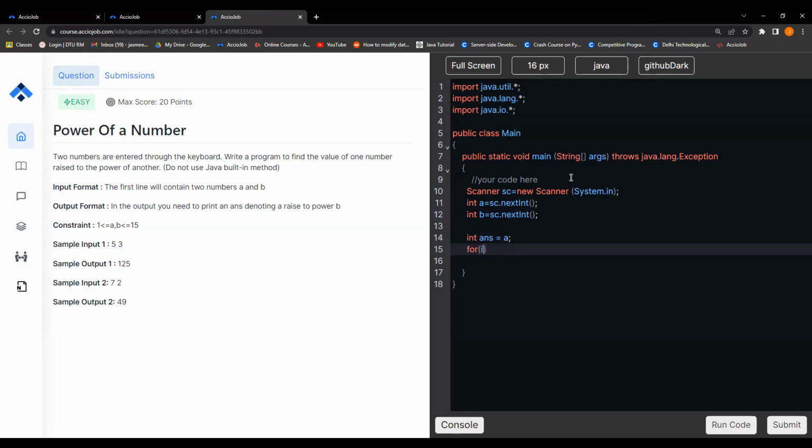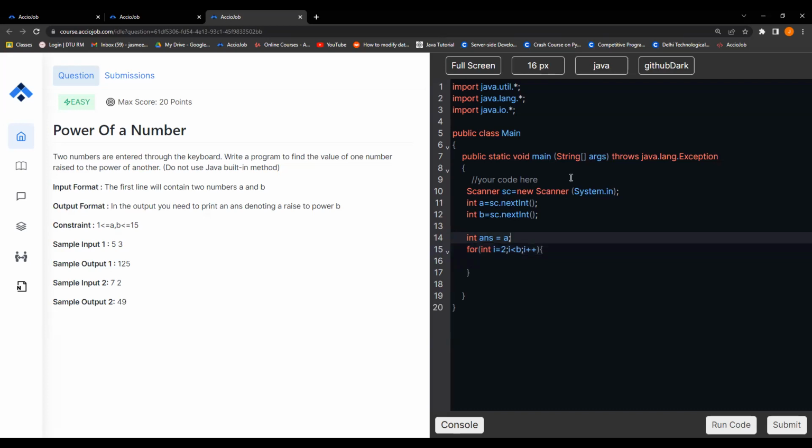After that we see for int i is equals to 0, or i is equals to, let's say 1, i is less than B, i plus plus. Or let's say it's also 2.